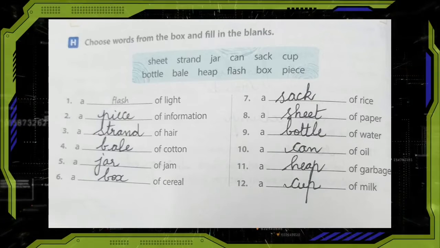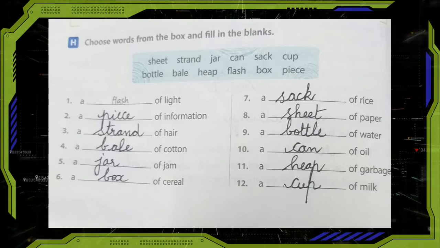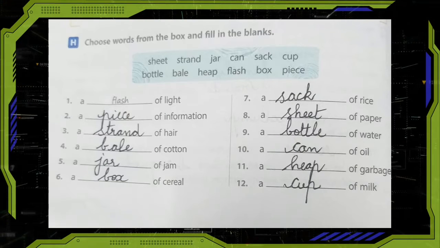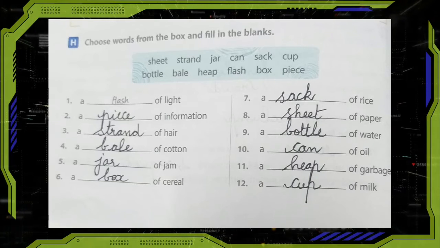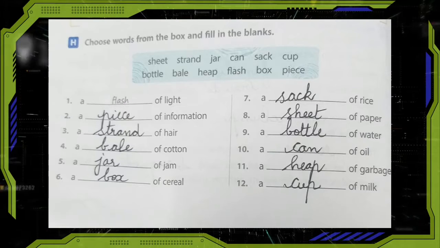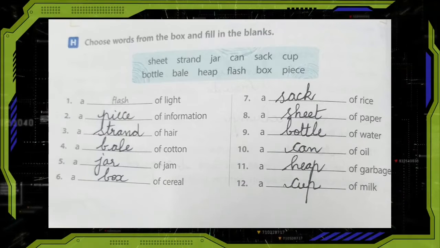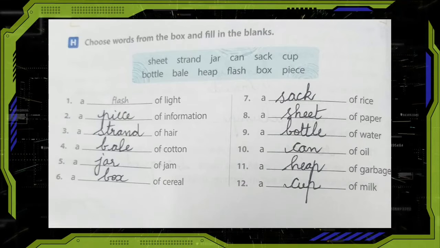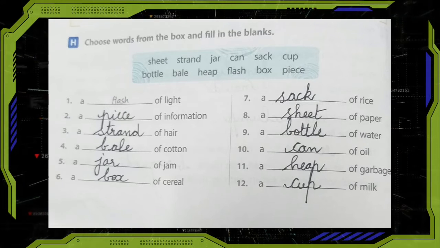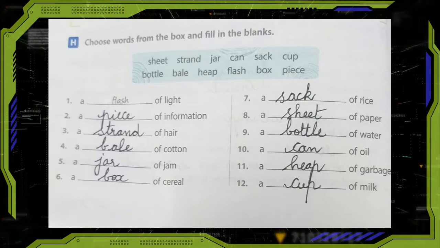Number 1, a dash of light. The answer is flash. Number 2, a dash of information. Piece of information. Number 3, a dash of hair. The answer is strand. Number 4, a dash of cotton. The answer is bale. Number 5, a dash of jam. The answer is jar. Number 6, a dash of cereal. Box of cereal. Number 7, a dash of rice.